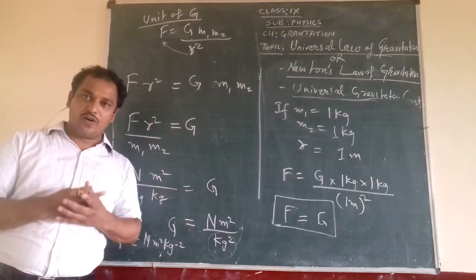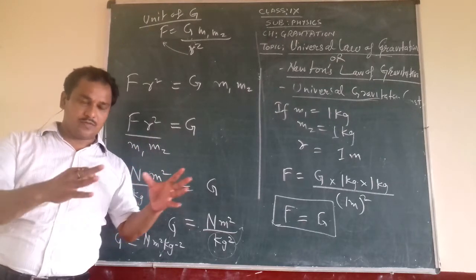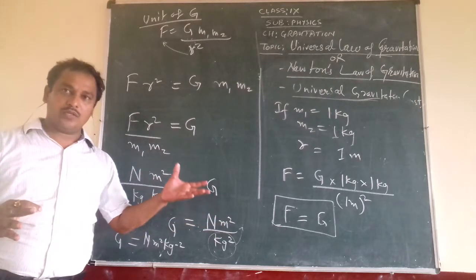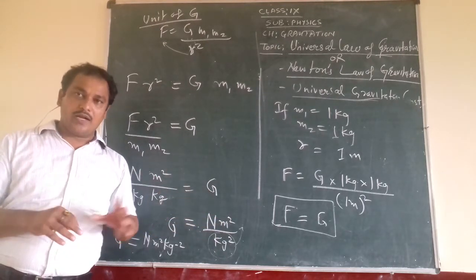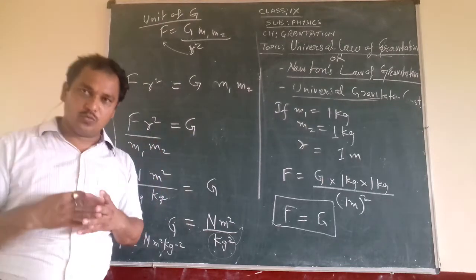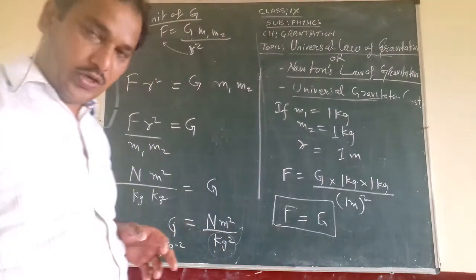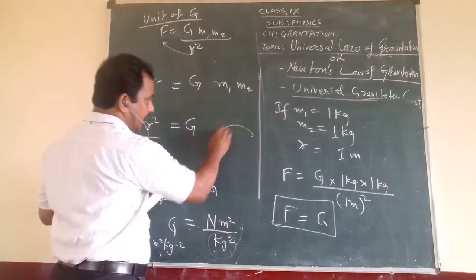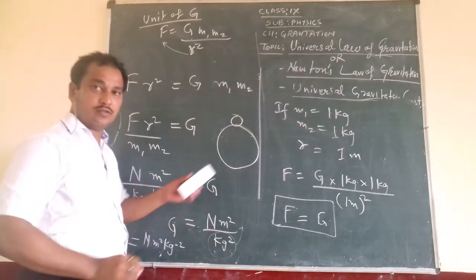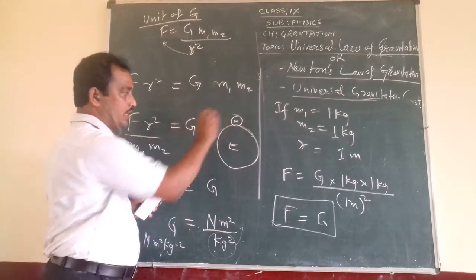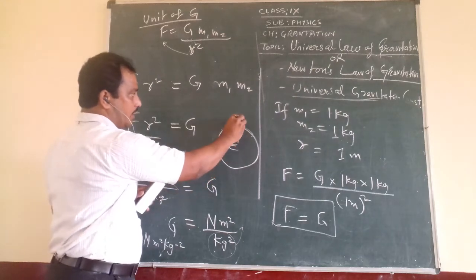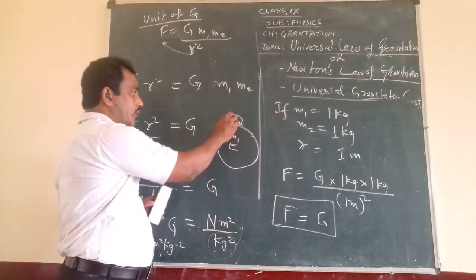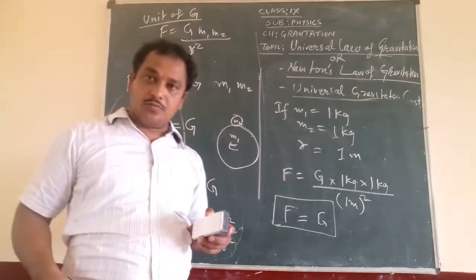For example, the mass of a stone, any stone, is given as 1 kg on the earth, and you should know the mass of the earth also, and you have to find the force by which they are pulling each other. So this is homework for you. Can you do it? What is the question? Two objects are there, like any object on the earth. So this is the earth and this is any other mass. The mass of the earth is M1, the mass of the other object is M2. And then you have to find out the force with which the earth is pulling that object.